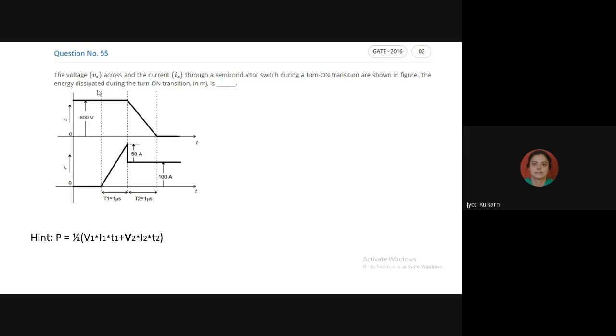As soon as this resistance has broken down, the current will start from anode terminal to cathode terminal, and it is now going to move from open switch to closed switch condition. It is now moving from forward blocking mode to conduction mode. So its voltage has started to reduce, and then stably it is going to carry this current through the device, that is 100 ampere.